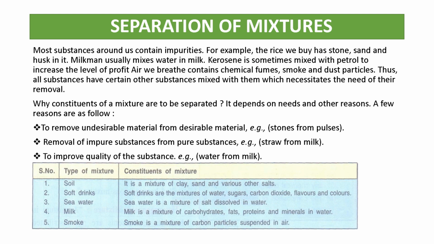Thus all substances have certain other substances mixed with them, which necessitates their removal. The constituents of a mixture should be separated. So why do we separate the constituents of a mixture? To remove undesirable material from desirable material, removal of impure substance from pure substance, or to improve the quality of the substance. So there is a table you can see of this type of mixture and constituents of a mixture,